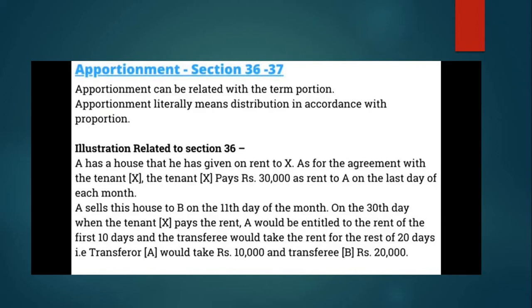We have seen the example of section 36, in which rent is given by X with an amount of 30,000 on the last day of each month, and after 11 days there are some days to pay that rent. After the first 10 days, the transferee will be required to pay for the remaining 20 days. Then the transferor will take 10,000 and the transferee amount should be 20,000. So this is section 36,